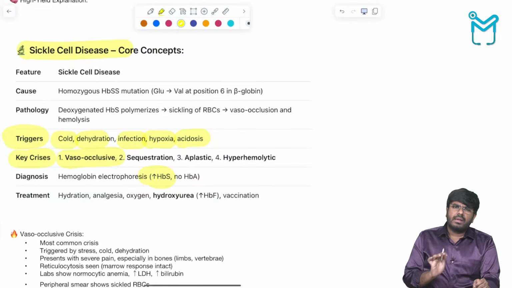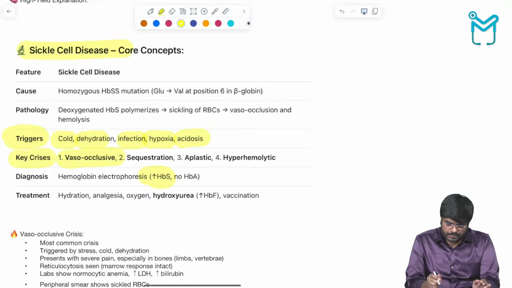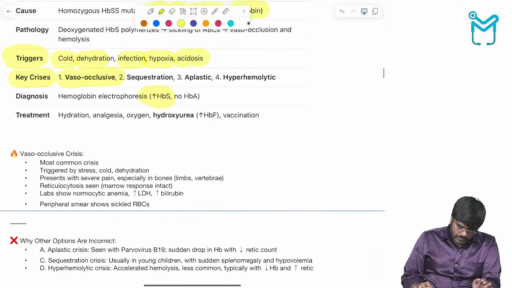Okay, sickle cell disease is very important for your exam. You should know everything about sickle cell disease. So what is that? It's a point mutation, right? Glutamic acid will be replaced with valine. You already know glutamic acid is replaced with valine at position number 6 of the beta globin chain. You already know it, but anyway.